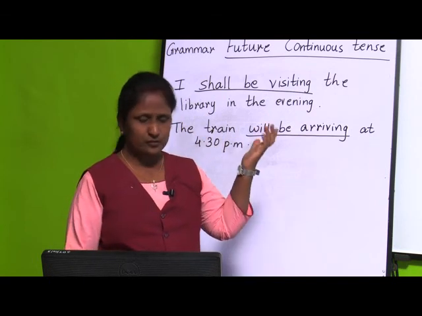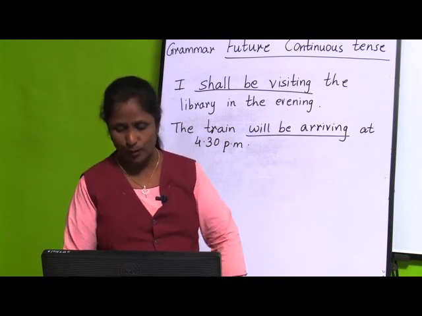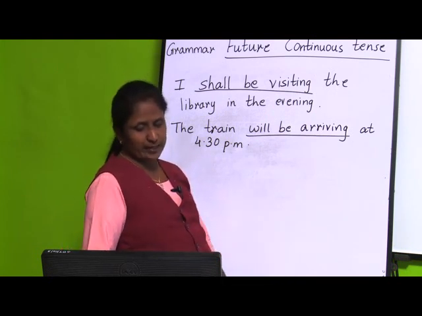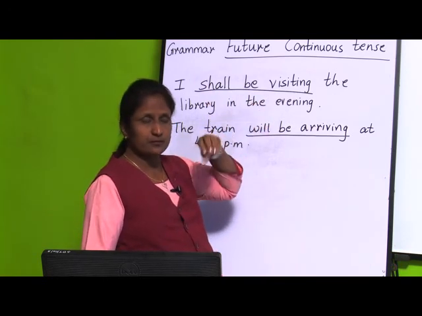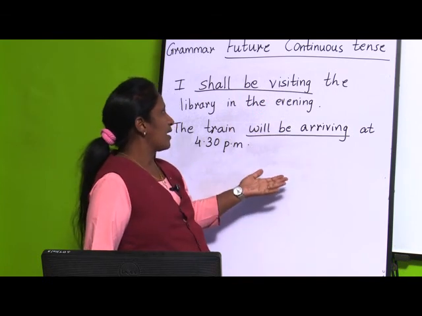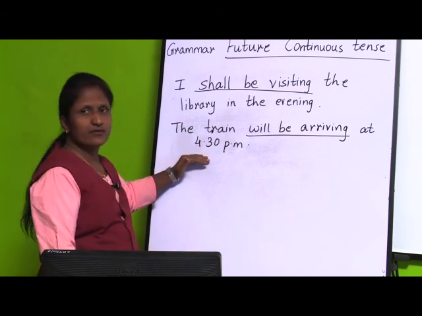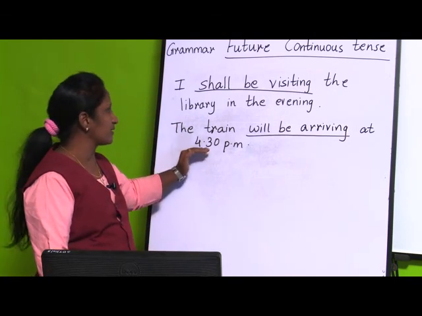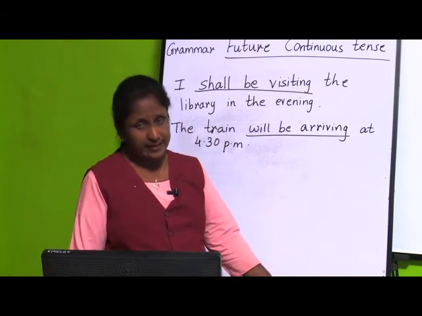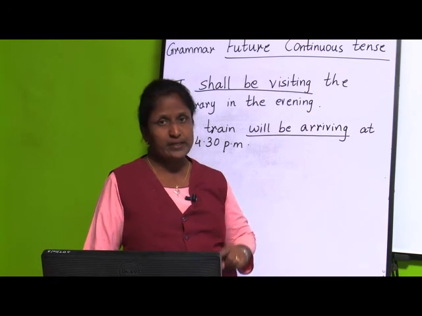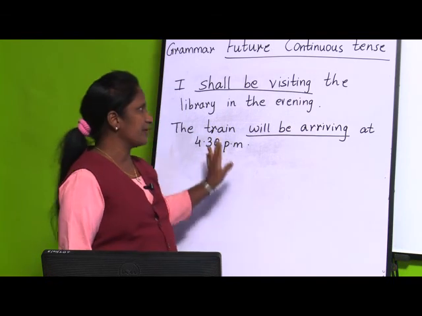So, for that particular action, they tell us about the actions that will be going on at a given point of time in the future.